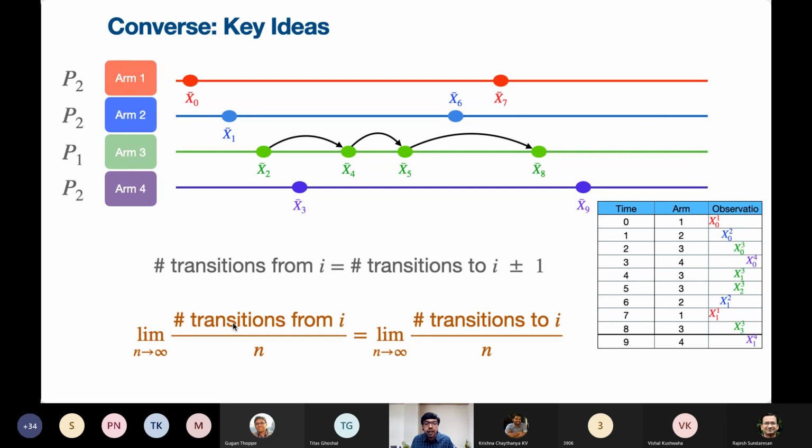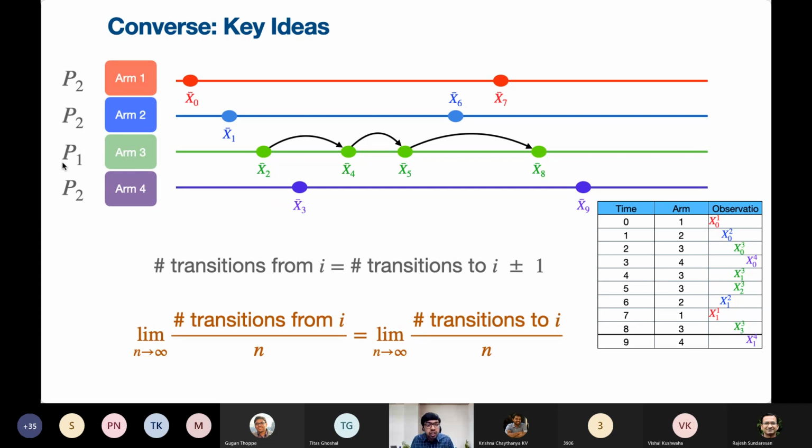But what is more important is that because all our analysis is in the limit as epsilon, that is the probability of error, goes to 0, which is the same as saying that n goes to infinity, when we divide by n, this plus minus 1 doesn't matter. The long-term fraction of entries into any state is equal to the long-term fraction of exits from that state. And what are these fractions in turn equal to? This is the most important part.